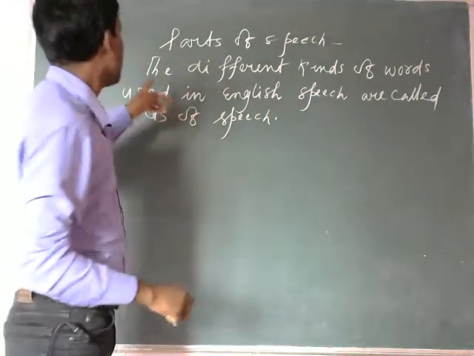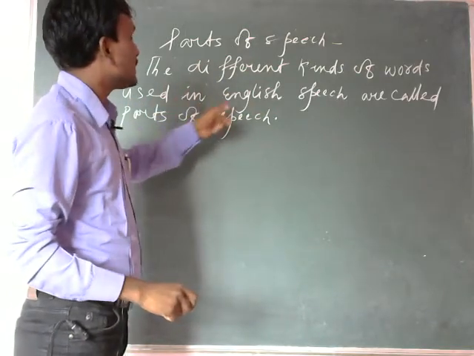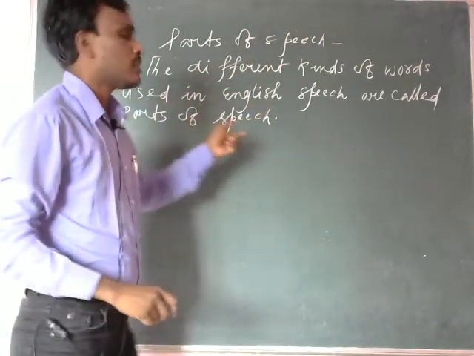So, the different kinds of words used in English speech are called parts of speech.